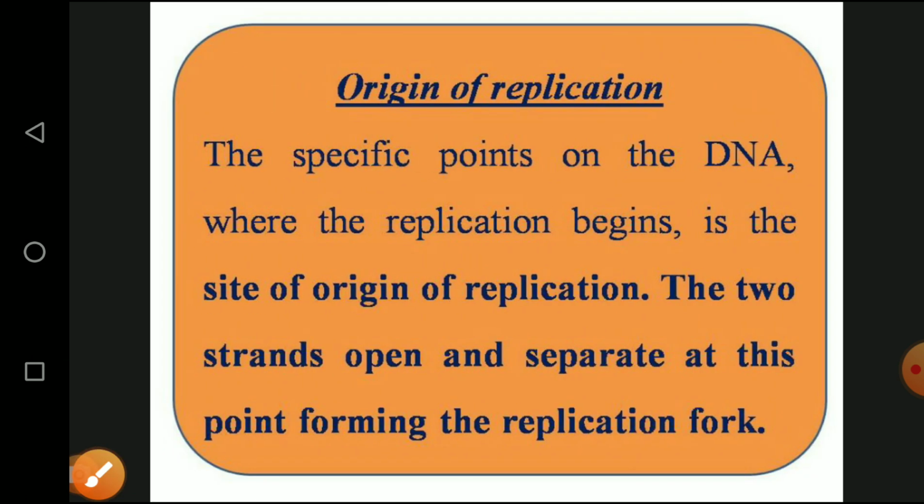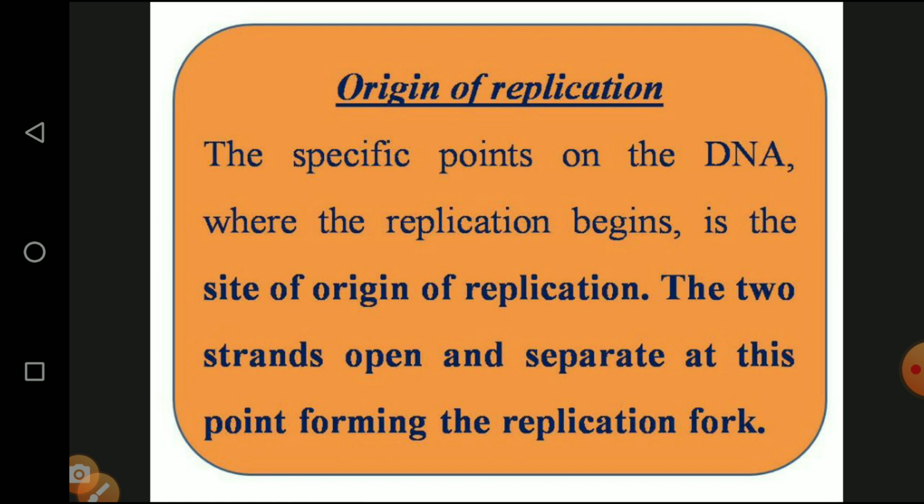Then origin of replication. Now we are seeing what the origin of replication is. The specific point of the DNA, I already told you, where the replication begins, is called the origin of replication. So again I tell you, replication does not take place with all parts of the DNA, it takes place with only one specific point, called the origin of replication or site of replication.